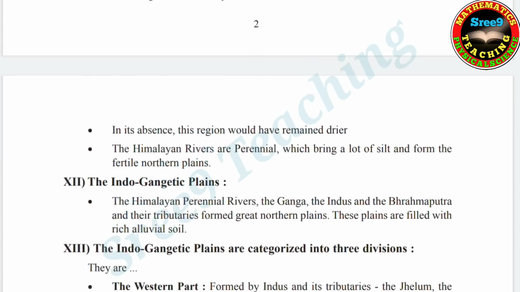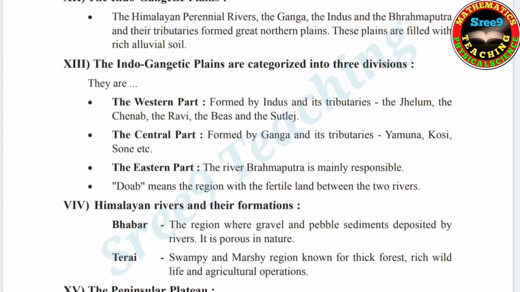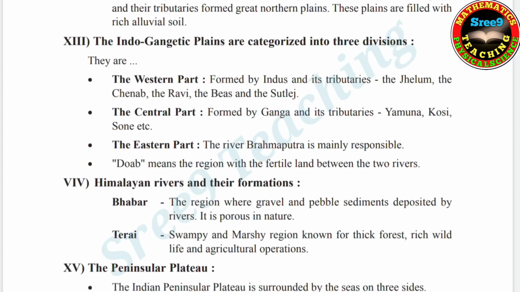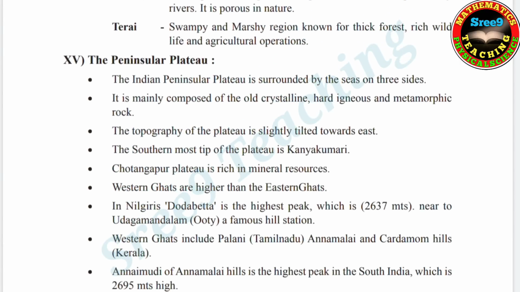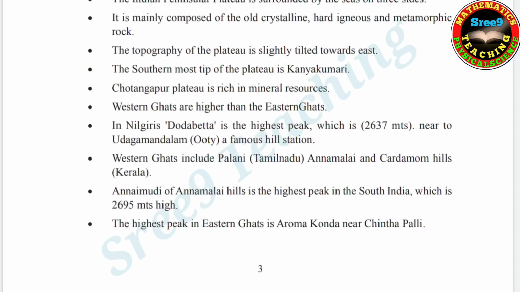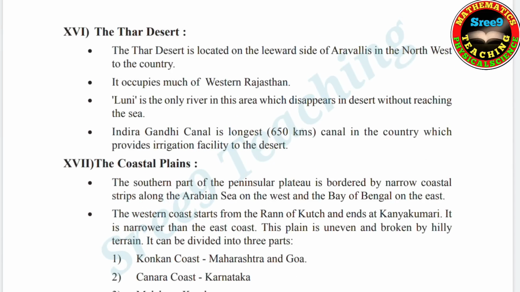Okay. Now, the Indo-Gangetic Plains. The Indo-Gangetic Plains are categorized into three divisions: the western part, the central part, the eastern part. Okay. Now, coming to the peninsular plateau. So, if question is given as explain the peninsular plateau, means you can write these points. Okay. And the desert, the only one desert is available, that is Thar desert, which is in Rajasthan.